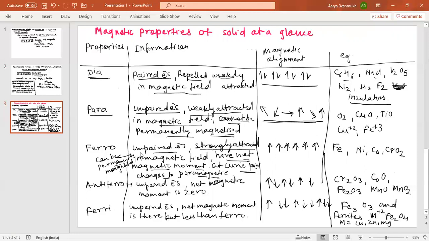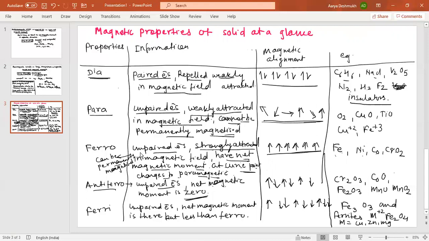In case of ferro, the magnetic moments of the electrons are aligned in this way in a magnetic field. The examples are Fe, Ni, cobalt, and CrO2. Now antiferromagnetic substances again have unpaired electrons, but the net magnetic moment is zero.